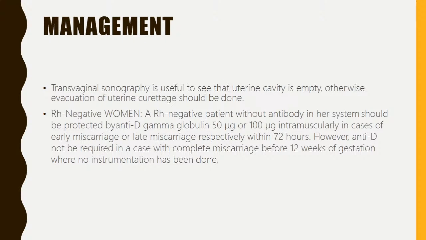How do you manage? We have to do a transvaginal sonography to check if the uterine cavity is empty, and if it is not empty, then a curettage is to be done. In Rh negative women, they are protected by anti-D gamma globulin 50 microgram or 100 microgram intramuscularly. In case of early, it is 50. In late miscarriage, it is 100, but this should be given within 72 hours.